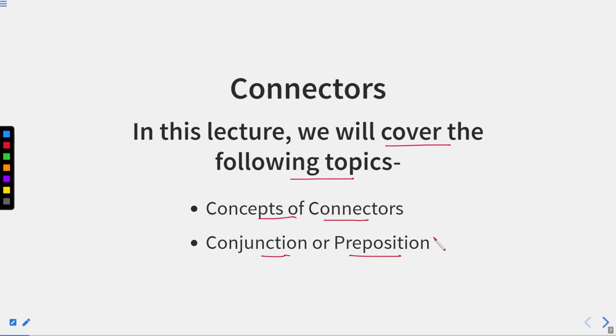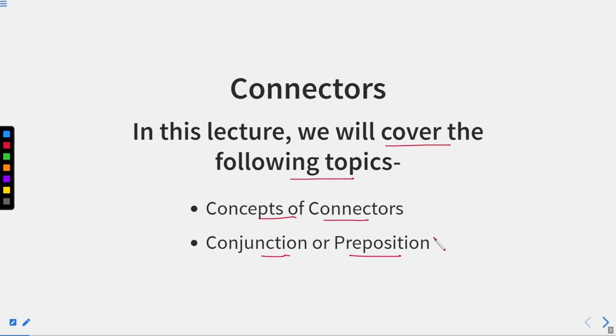First of all, in the last session we discussed the introduction of connectors. It means we have already understood the meaning of connectors, also types of connectors. In the earlier session on connectors, I told you that connectors are of three types. They can be conjunctions, they can be prepositions, and they can be adverbs as well.